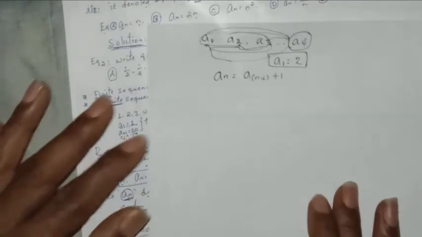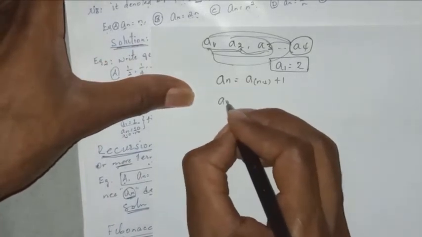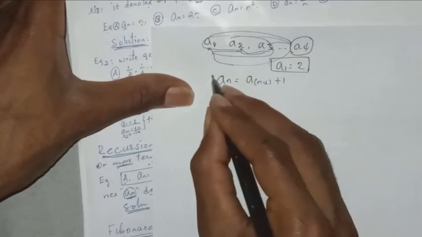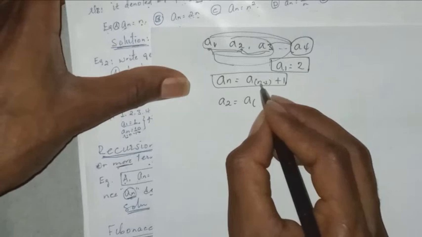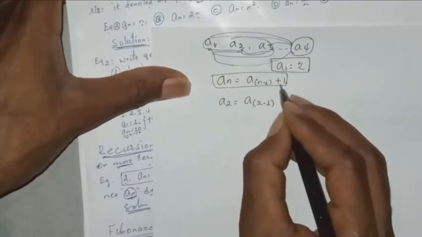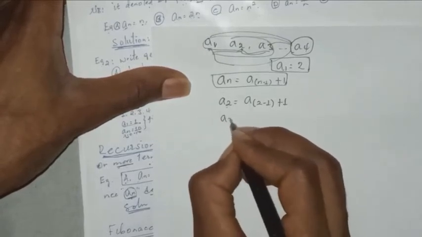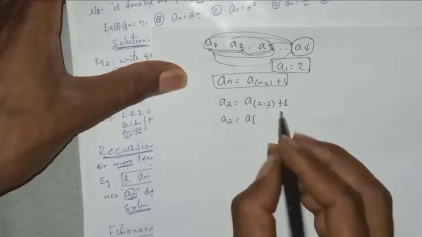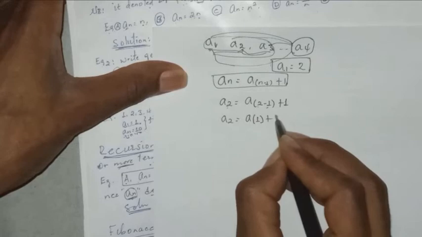So we have A1; how do we find A2? A2 equals A into formula, we work from the formula. A into what is the value of N? 2. 2 minus what? 1 plus 1. So A2 is equals to A into 2 minus 1, what is it? 2 minus 1 is 1, plus 1.